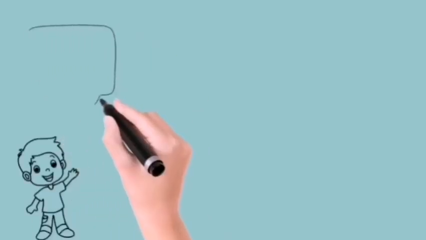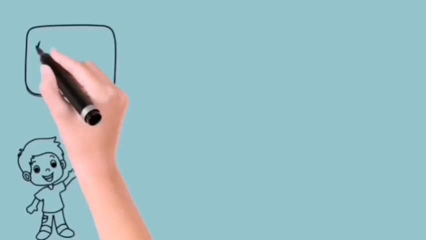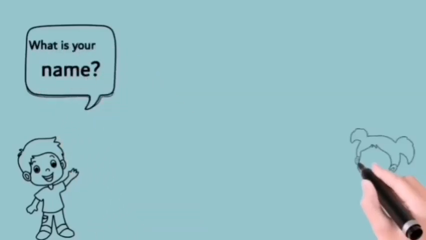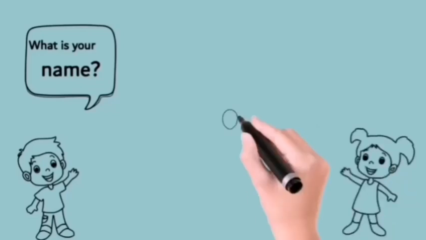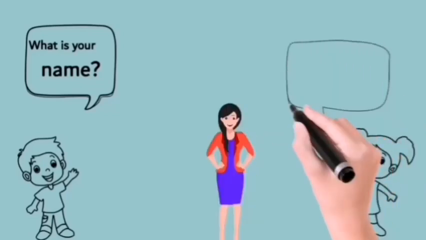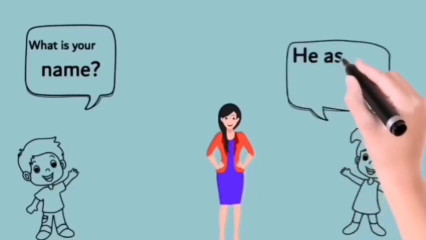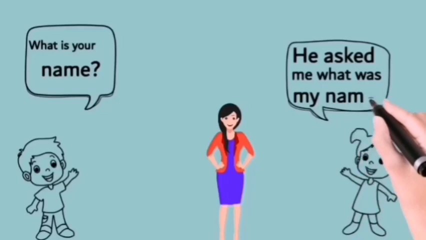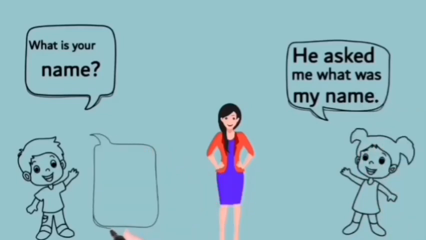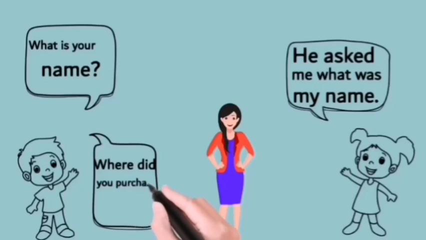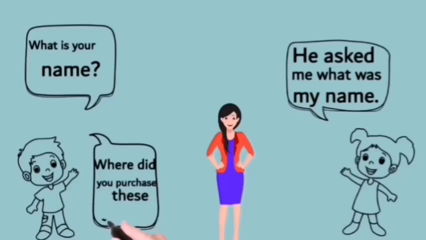Now let's see how to convert WH questions into indirect speech. When we convert WH question into indirect speech, we never use the conjunction that. Instead, we can use the same WH question word. Now look at how this WH question is reported. What is your name? He asked me what was my name.